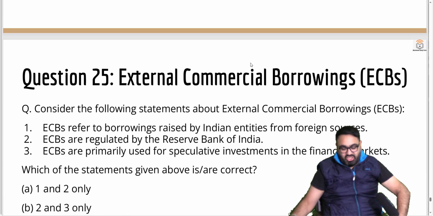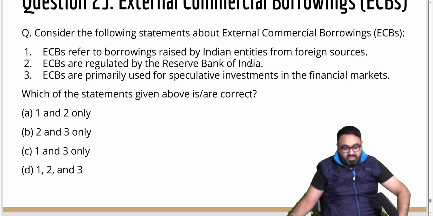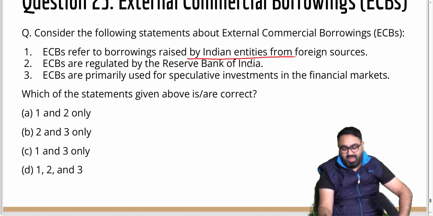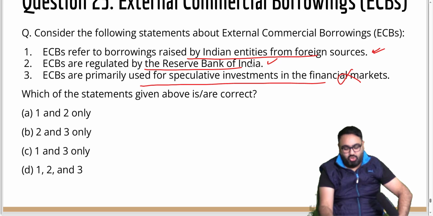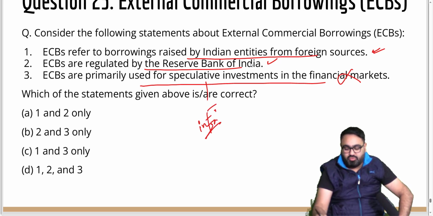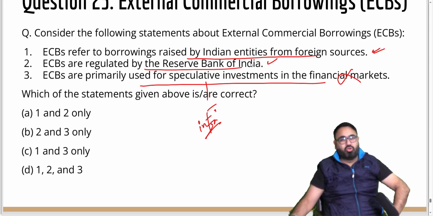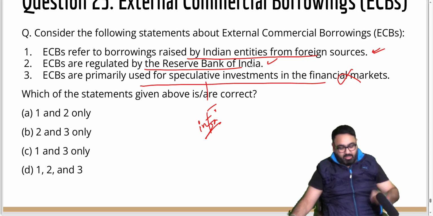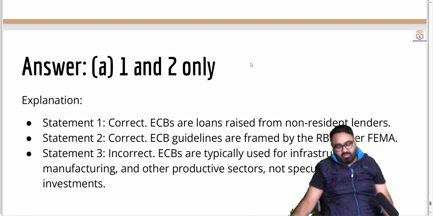Last question for this session about external commercial borrowings. First, these refer to borrowings raised by Indian entities from foreign sources, yes. Regulated by the RBI, yes. Used for speculative investment, not always. They are used for infrastructure building, they are used for good purposes. They are not used for investment in the financial market. They are not there to derive or to increase or decrease the level of the market. The answer thus is A. 1 and 2 here are correct.